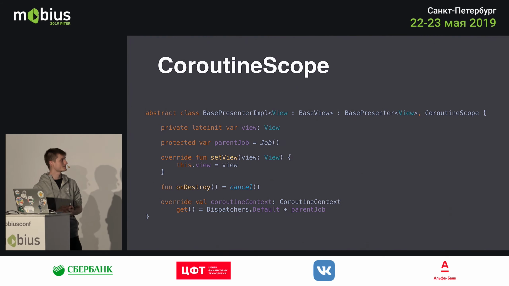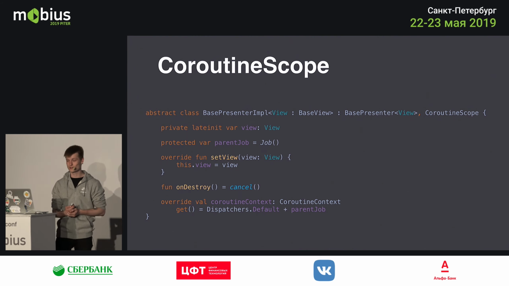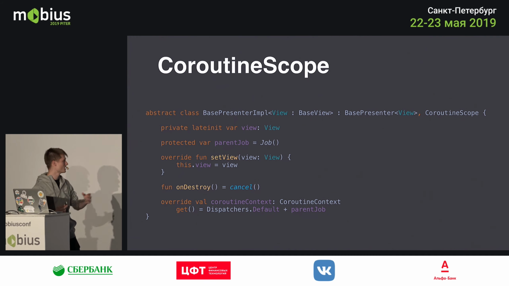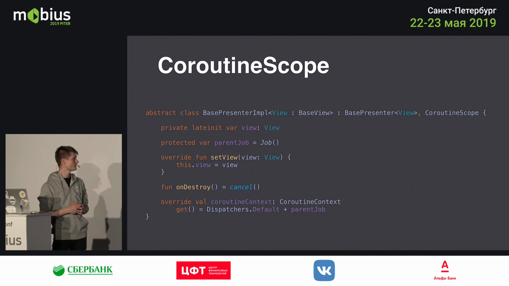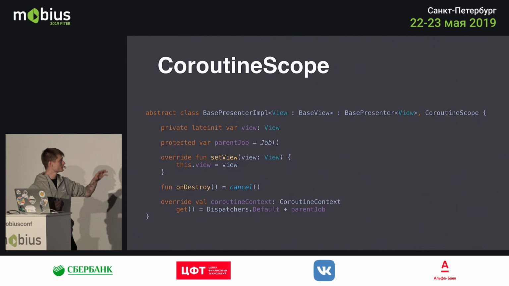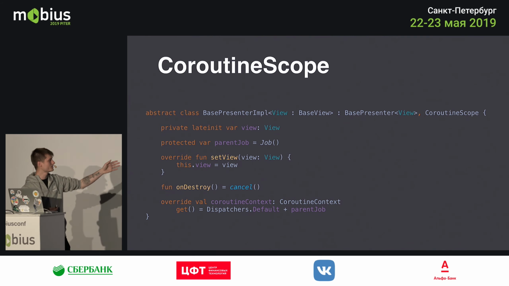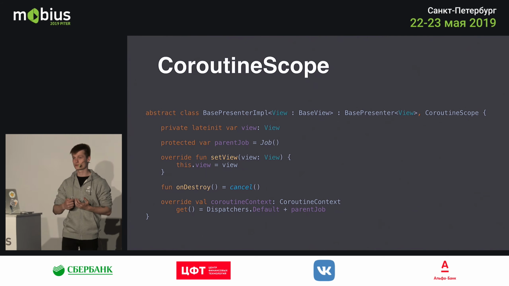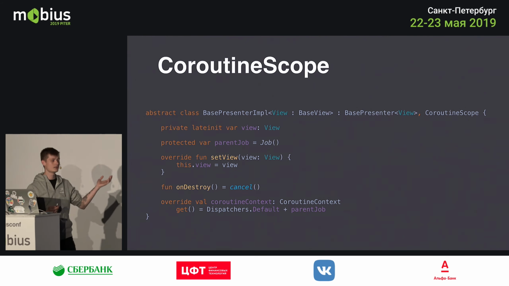You can simply extend the coroutine scope interface, and you have to do something to fulfill the contract. So you have to provide the coroutine context value. But what's cool now is that since the base presenter is a coroutine scope in its essence, you can simply expose a function called onDestroy here, which will cancel that scope. So whenever you leave a screen, you can just simply call onDestroy.